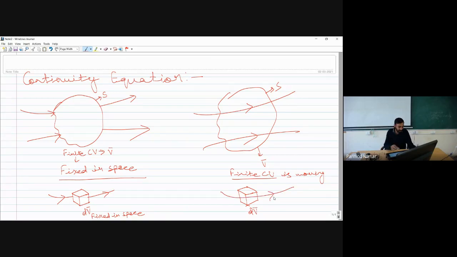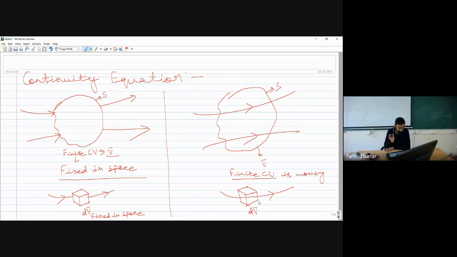If we do the categorization, on the left hand side we have fixed control volumes in space. One is of finite size, having volume V bar, and one is infinitesimally small, having volume dV bar. On the right hand side we have finite and infinitesimally small control volumes which are nothing but our fluid elements, and these move with the fluid.